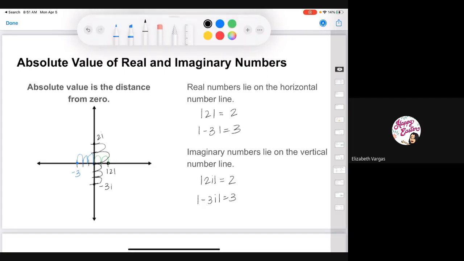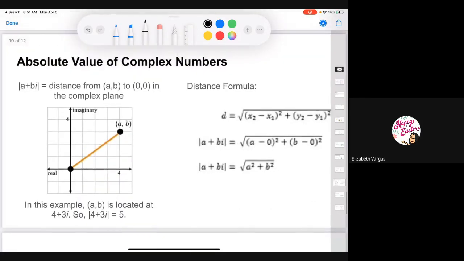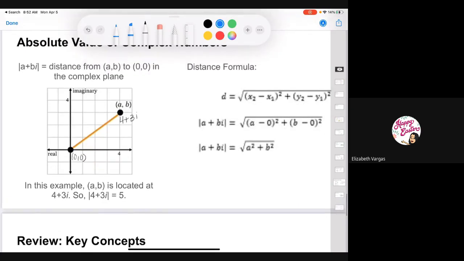Right? So the absolute value of real numbers and imaginary numbers are basically the same thing. Well, what if I'm asked to find the absolute value from my 0, 0 to what's plotted here, which is 4 plus 3i? What you could actually do is use the distance formula to solve for the absolute value of 4 plus 3i. Basically, you would use this equation right here.